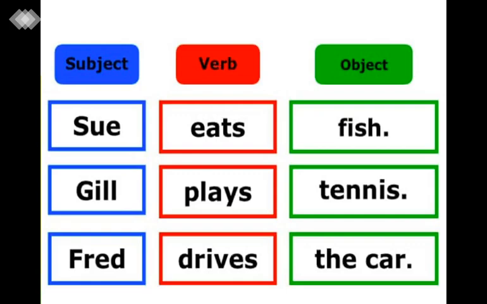Gil plays tennis. What is Gil doing? Playing. What is Gil playing? Which game is Gil playing? Tennis. Fred drives the car. Who is driving? Fred. What is he driving? The car. So the car is an object.